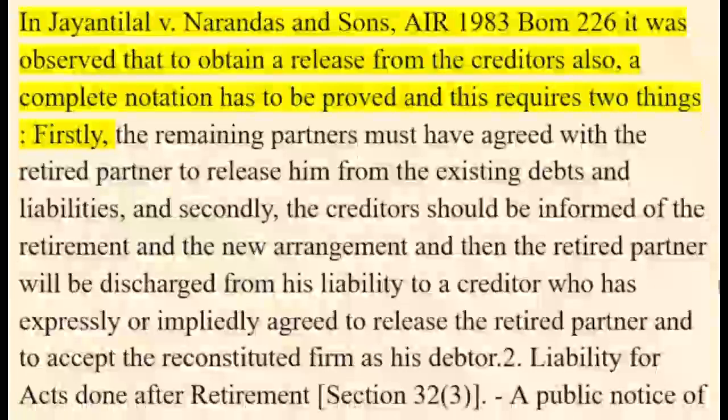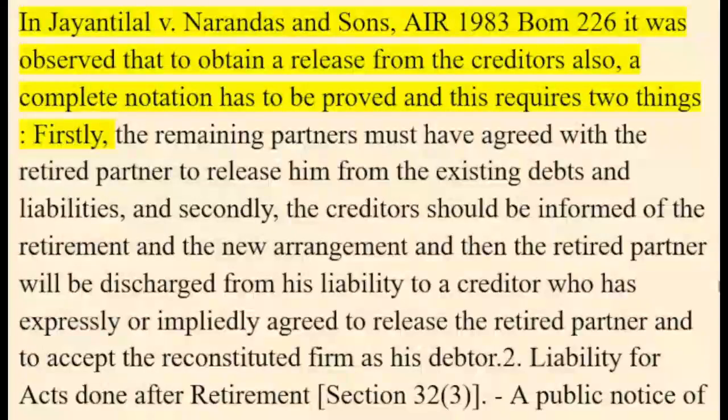In Jayantilal vs. Narandas and Sons, AIR 1983 Bom 226, it was observed that to obtain a release from the creditors also, a complete novation has to be proved, and this requires two things.